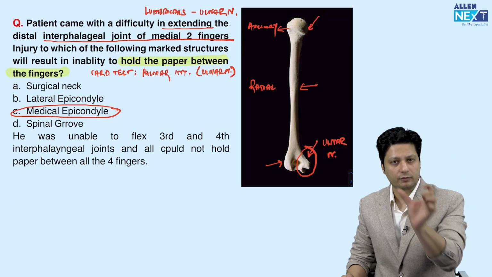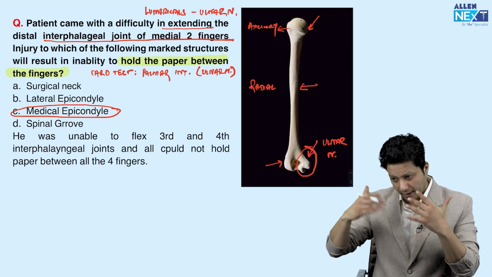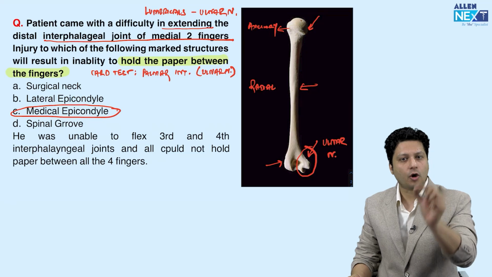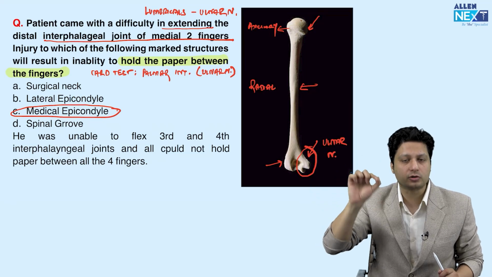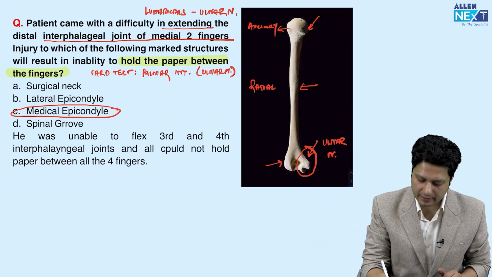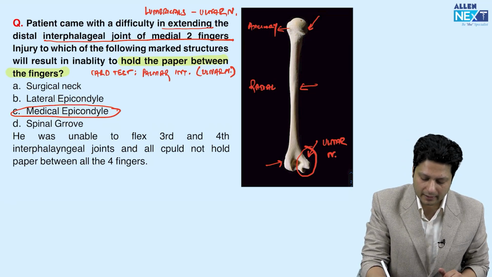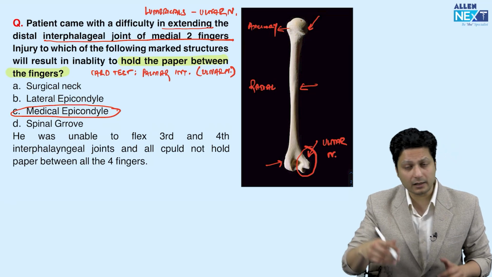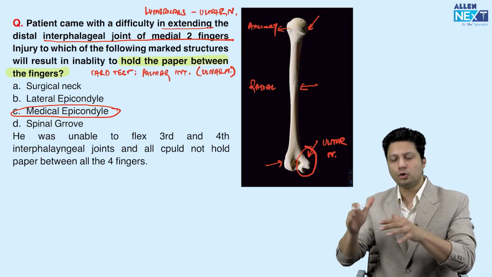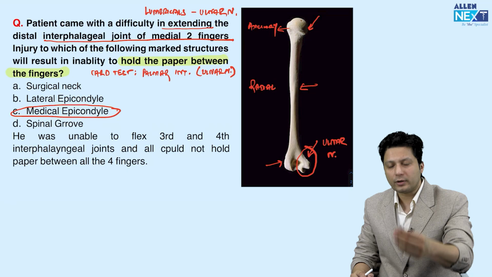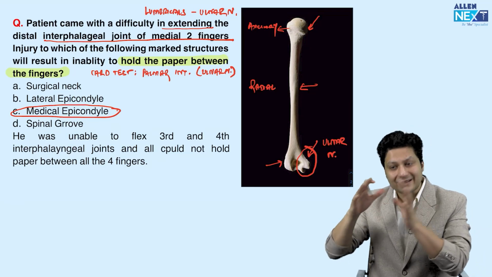Another finding provided in the question is inability to extend the interphalangeal joint of the finger. Extension of the interphalangeal joint of all four fingers is the function of the lumbricals, and the medial two lumbricals are also supplied by the ulnar nerve. So when the patient has difficulty extending the interphalangeal joint of the medial two fingers, the function of the medial two lumbricals is lost, and they are supplied by the ulnar nerve. Now the examiner is asking you to correlate where exactly the bone injury would impact the ulnar nerve, as a result of which these changes ensue in the patient.